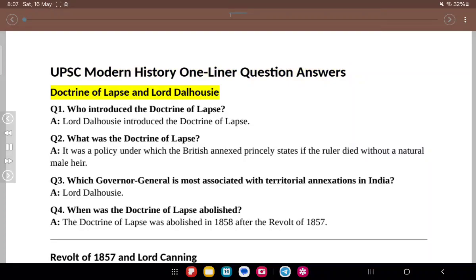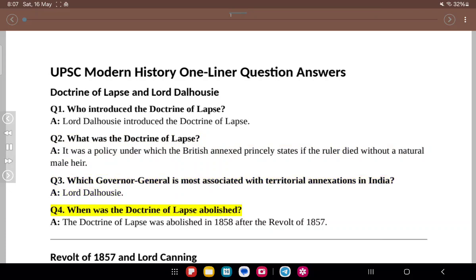One-liner question answers. Doctrine of lapse and Lord Dalhousie. Q1. Who introduced the doctrine of lapse? A. Lord Dalhousie introduced the doctrine of lapse. Q2. What was the doctrine of lapse? A. It was a policy under which the British annexed princely states if the ruler died without a natural male heir. Q3. Which Governor-General is most associated with territorial annexations in India?